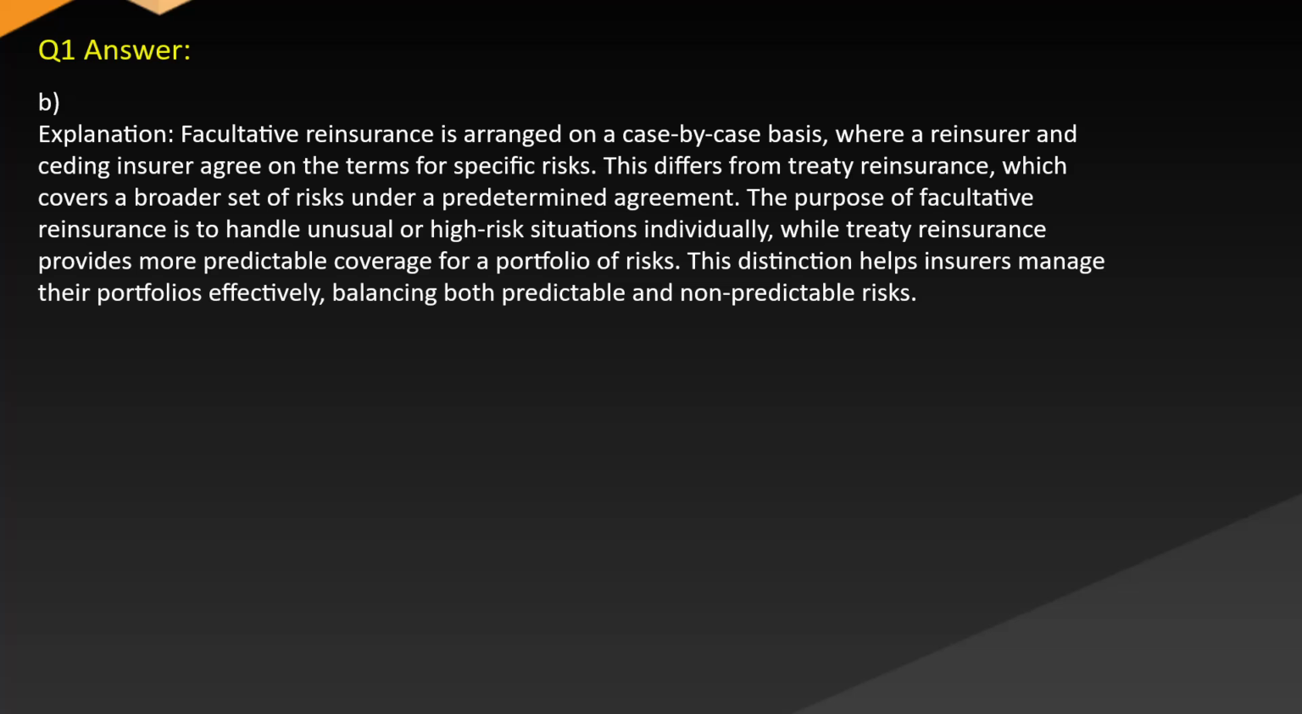Answer. B. Explanation. Facultative reinsurance is arranged on a case-by-case basis where a reinsurer and ceding insurer agree on the terms for specific risks. This differs from treaty reinsurance, which covers a broader set of risks under a predetermined agreement. The purpose of facultative reinsurance is to handle unusual or high-risk situations individually, while treaty reinsurance provides more predictable coverage for a portfolio of risks. This distinction helps insurers manage their portfolios effectively, balancing both predictable and non-predictable risks.